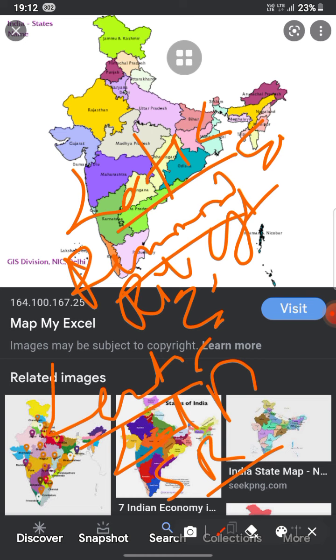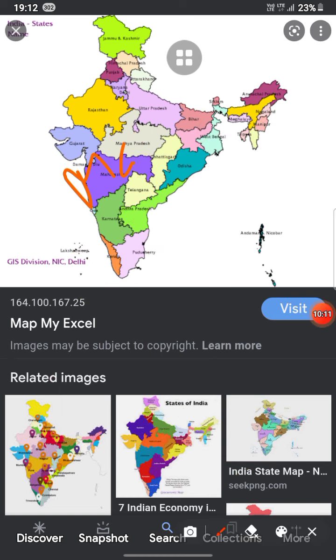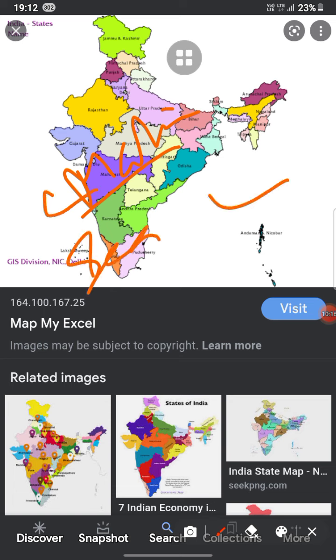Now we are talking about the marine ecosystem. In marine ecosystem there are seas: the Arabian Sea and Bay of Bengal. Marine ecosystem includes oceans, the Indian Ocean, and the Gulf of Mannar. This is the Indian Ocean. This is the Gulf of Mannar and Gulf of Kutch. This is the Gulf of Kutch and Gulf of Khambat. Okay, this is the marine ecosystem. Estuaries include the ecosystem of coastal bays, river mouths and tidal marshes. Estuaries are more highly productive than river or sea ecosystems. So coastal bays, river mouths and tidal marshes are known as estuaries.